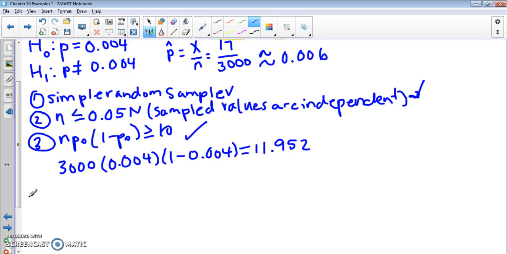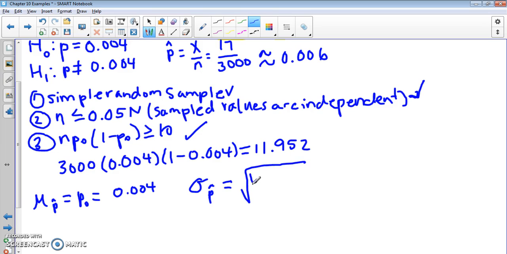So we want to find our test statistic, so we'll do that by hand, and then we will use StatCrunch to find that. So we're looking at the sampling distribution of p hat. So our mean here is p, or p naught, and then our standard deviation here, this is what we're looking at here, as our standard deviation.